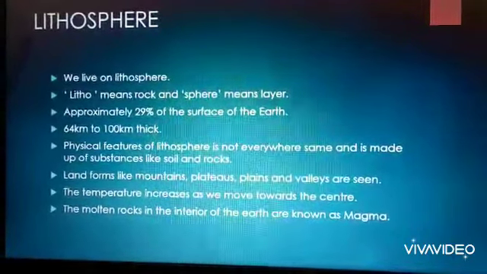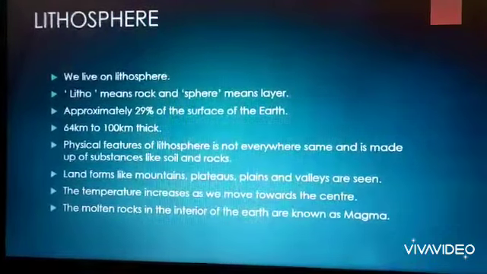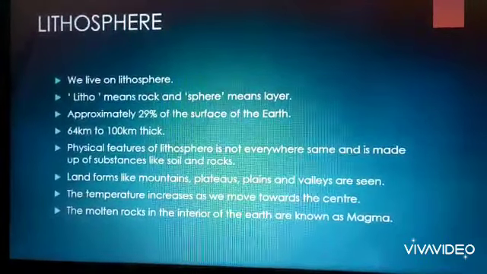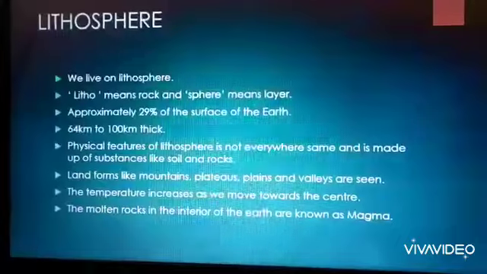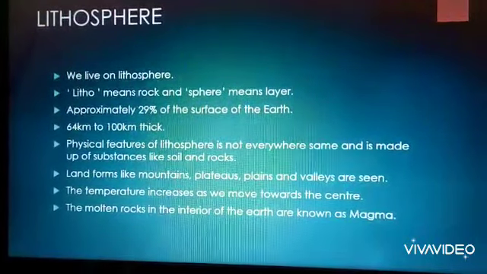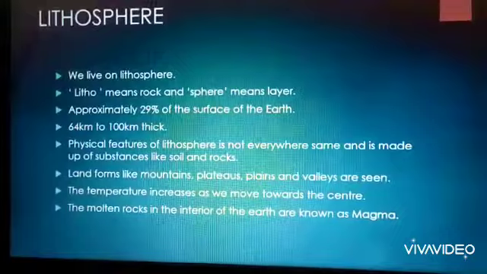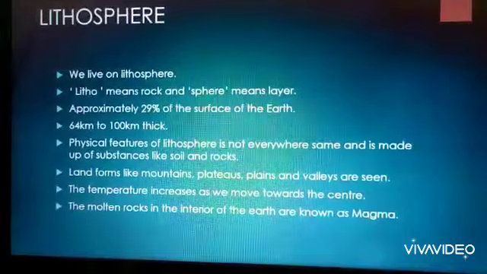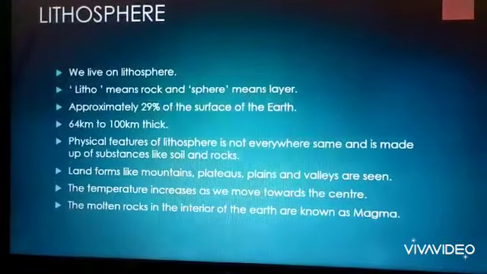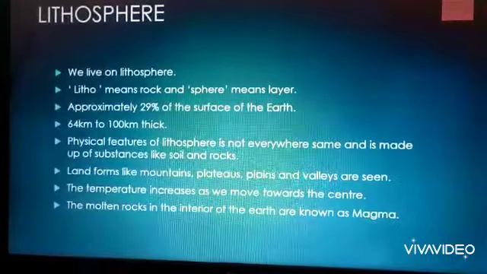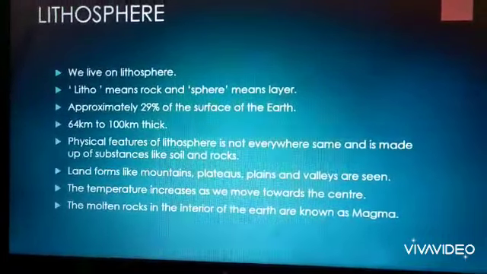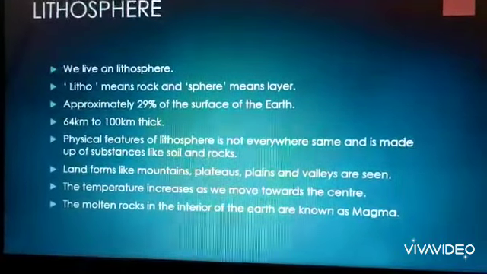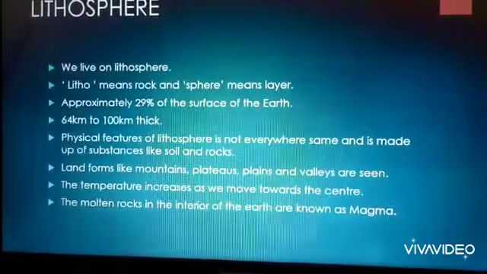Approximately 29% of the surface of the earth is covered by lithosphere, and starting from the surface of the earth towards the interior of the earth, it is 64 km to 100 km thick. The physical features of the lithosphere are not the same everywhere and are made up of substances like soil and rocks. As we see, the land is not plain everywhere. There are different landforms like mountains, plateaus, plains, valleys, etc.